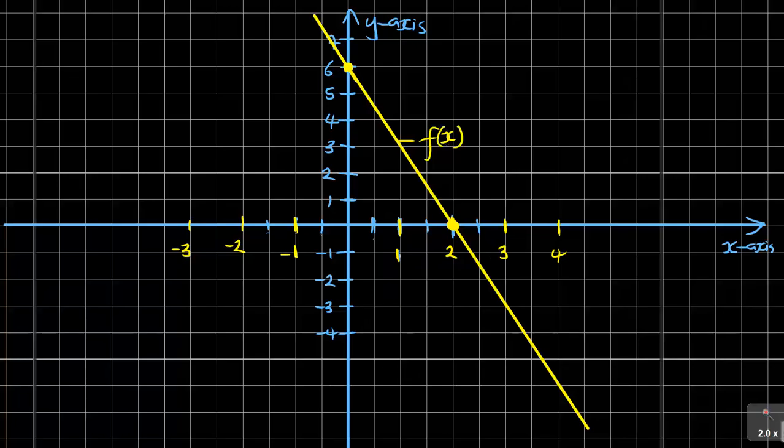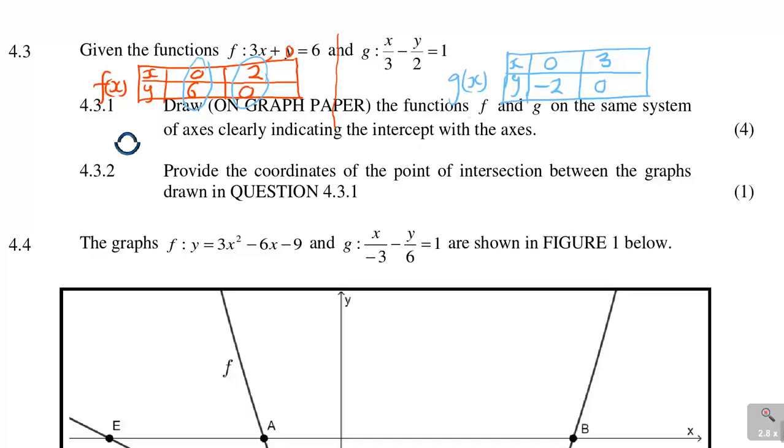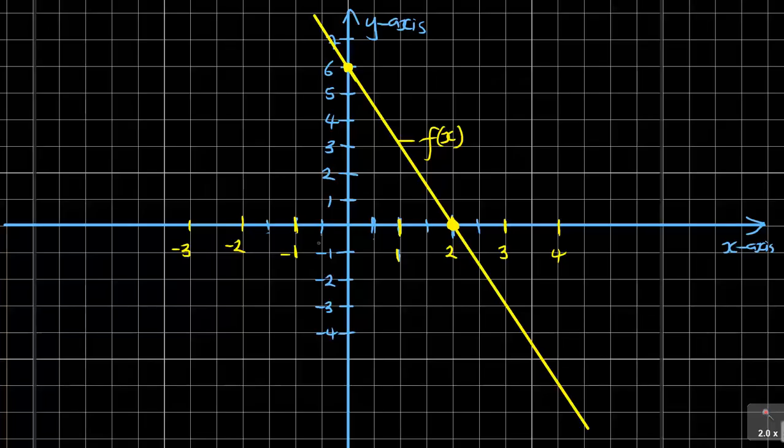You understand? Then you do the same thing, go back, plot the g of x. When x is 0, we're looking at this point. It says when x is 0, y is minus 2. So you go to x is 0, then y is minus 2. You have a point that side with my red.